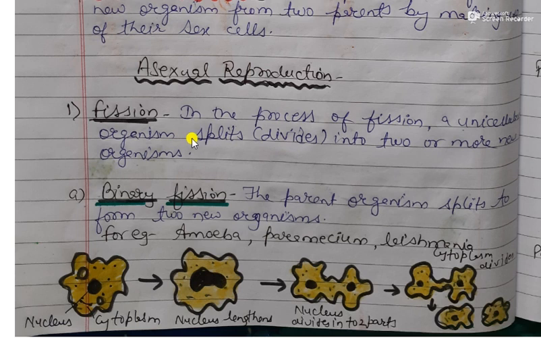A unicellular organism splits or divides into two or more new organisms. If the organism divides into two new organisms, that fission is known as binary fission. But if it divides in more than two new organisms, that fission would be known as multiple fission.